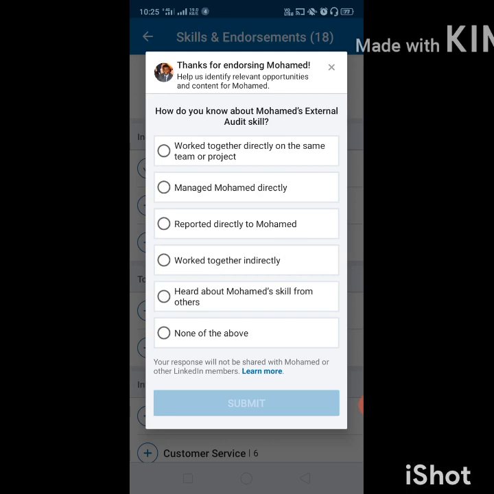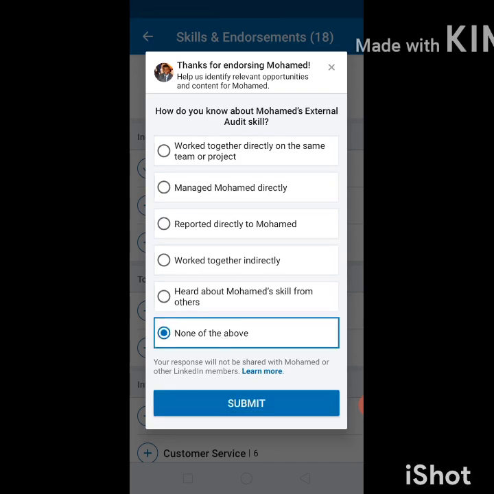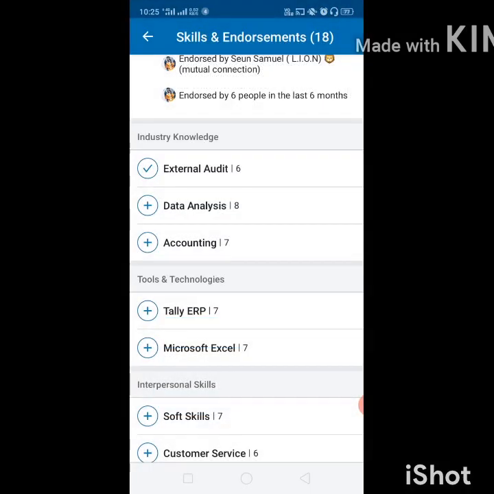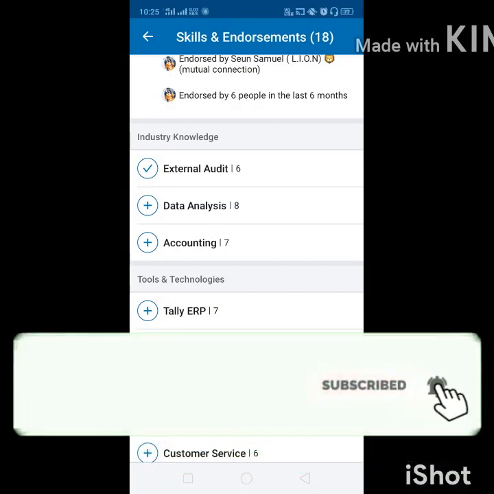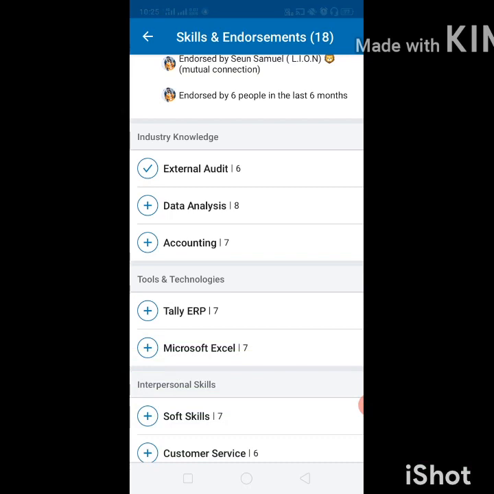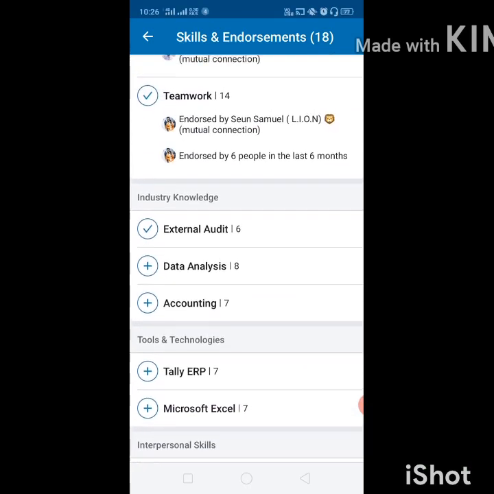So you can select this option also, none of the above, if you don't know him basically, but he wants your endorsement, because many times I get requests, sir, please endorse my skills. So in that case, if I don't know him personally, I select this option and submit. So now you can see the right tick option is coming there. So now you have done the endorsement of this skill,